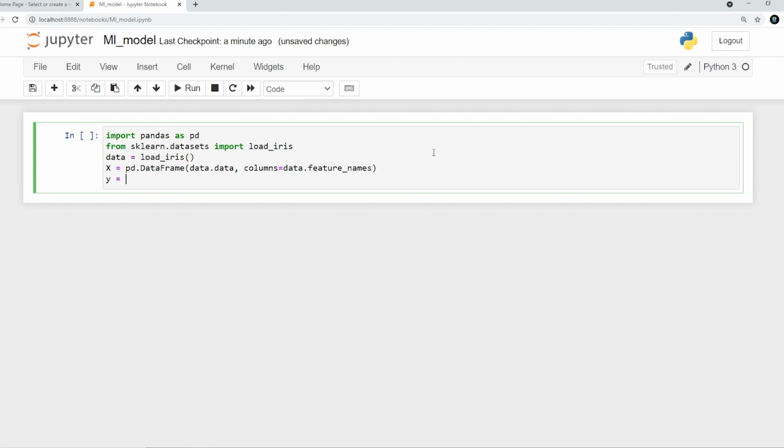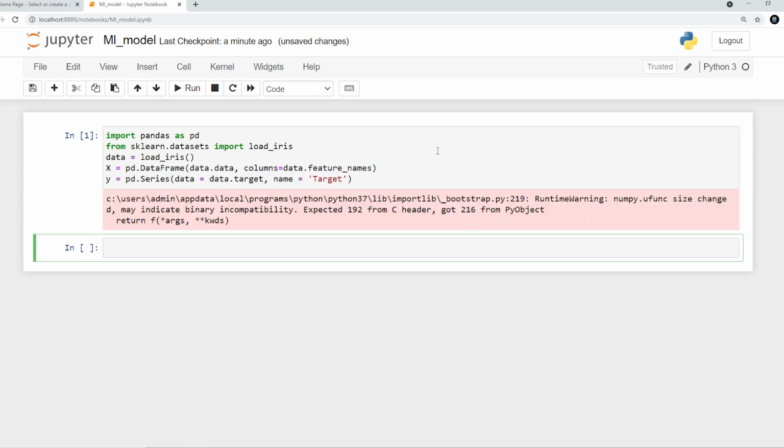Similarly I'll do it for y. So I'll say pd.Series, where data is equal to data.target, and over here the name of the column is going to be target. Okay, so I have my data done.